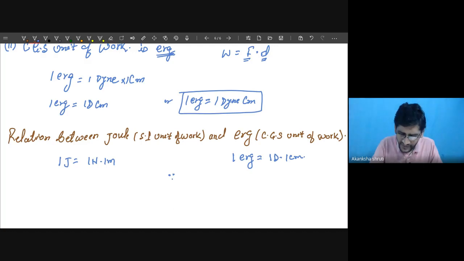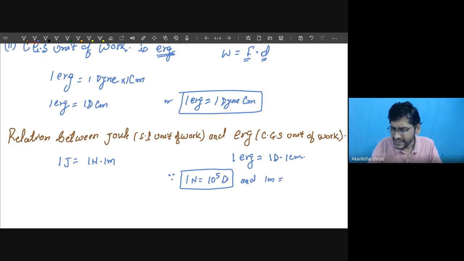Since 1 Newton is given by 10 to the power 5 dyne, this we have learned. And what is the relation between 1 meter and centimeter? 1 meter is equal to 100 centimeter.